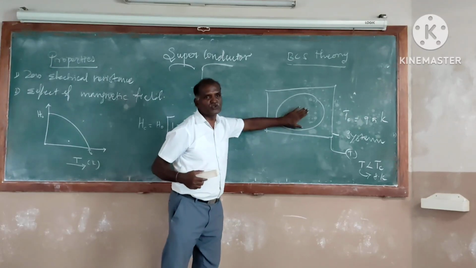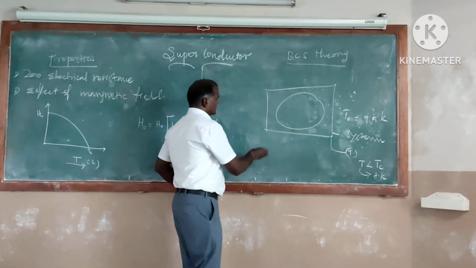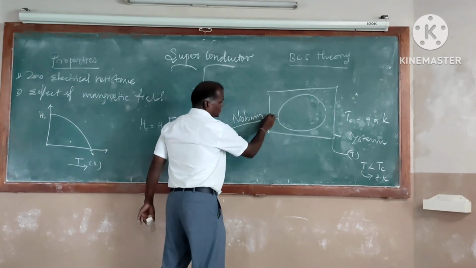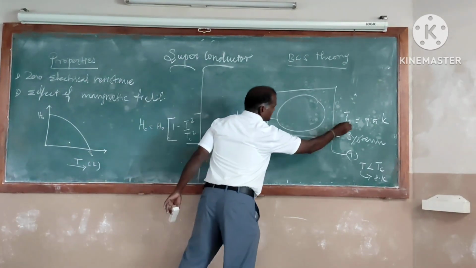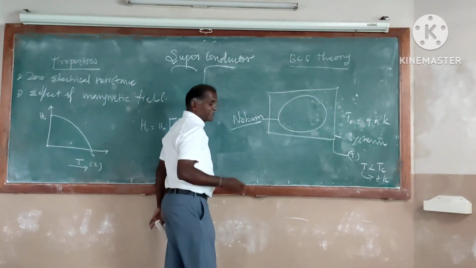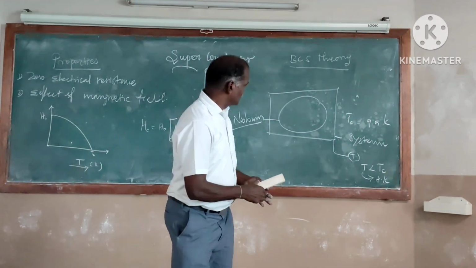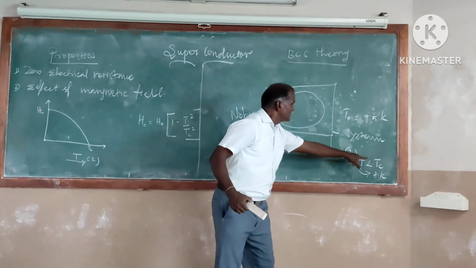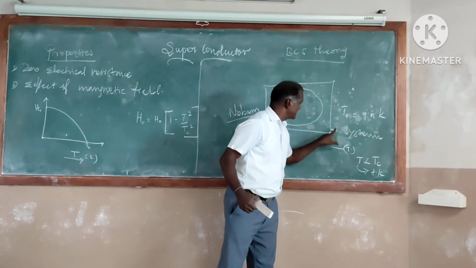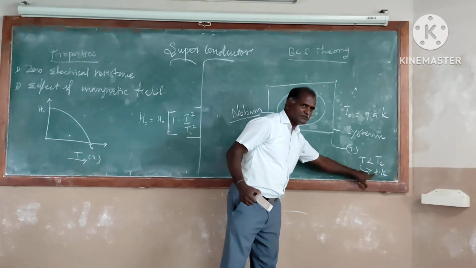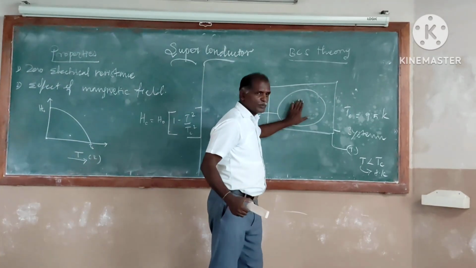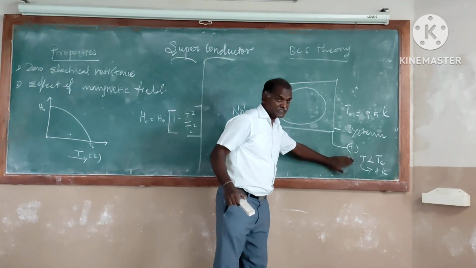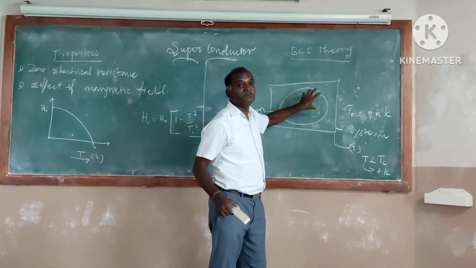My aim is to cancel the superconducting property of the niobium. This is a niobium superconductor whose transition temperature is 9.5 Kelvin. Though you are maintaining a temperature T of 8 Kelvin using the system, which is less than Tc, it is in the superconducting state, no doubt at all. By keeping the same temperature, I can cancel the superconducting property with the help of a magnetic field.